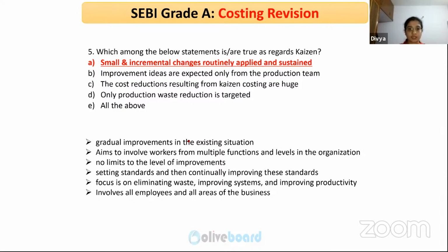Gradual improvements: usually in manufacturing industries, or any kind of industry for that matter, they will have a morning meeting right when they enter the office, or probably half an hour after that. They do this every day, and they will discuss what is going wrong, or point out any small things. So that is how Kaizen works. Every employee is involved, right from the top management to the foreman of the factory.